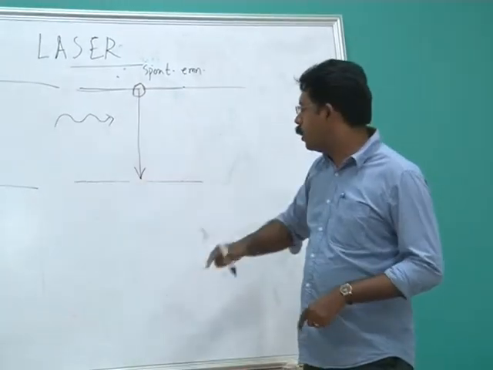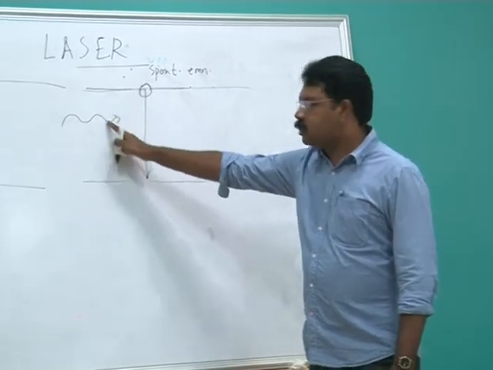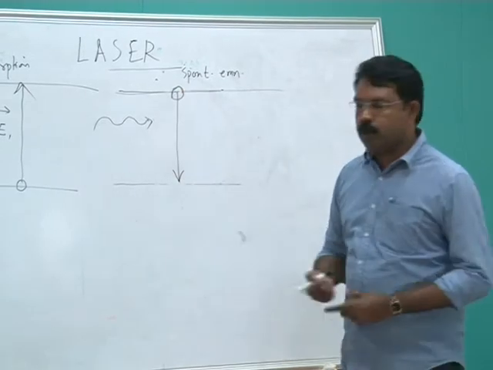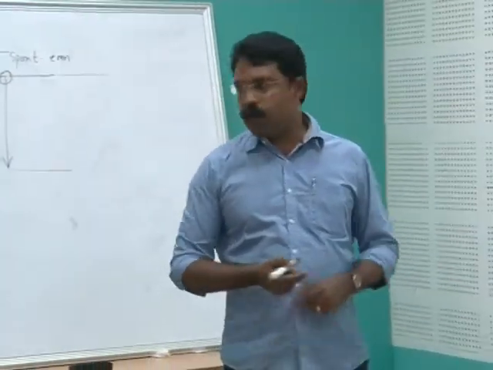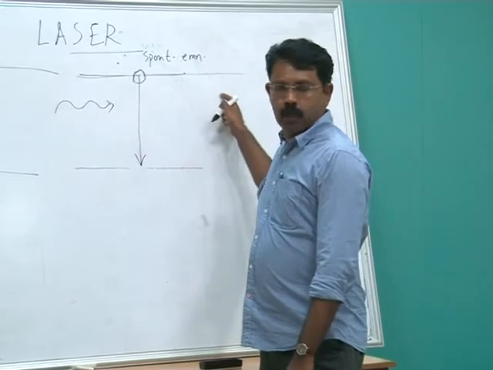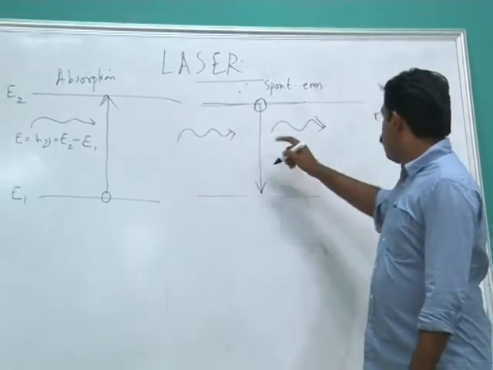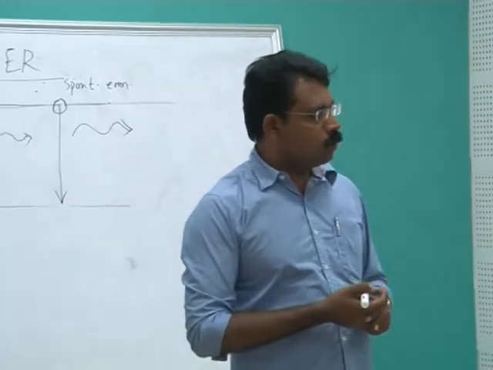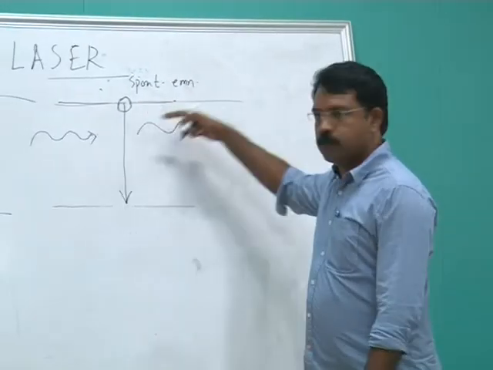So what will happen here? This photon is not lost. It is not going anywhere. It is still there. And we know that when one atom moves from a higher energy level to a lower energy level, we will have one photon coming out. So I will have one photon coming out because of the transition of this atom from higher energy level to lower energy, because the excess of the energy has to be emitted.